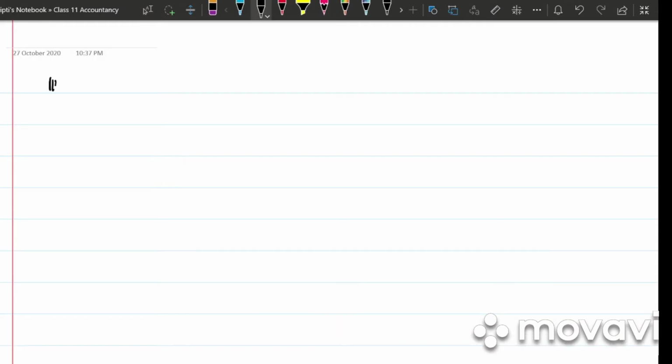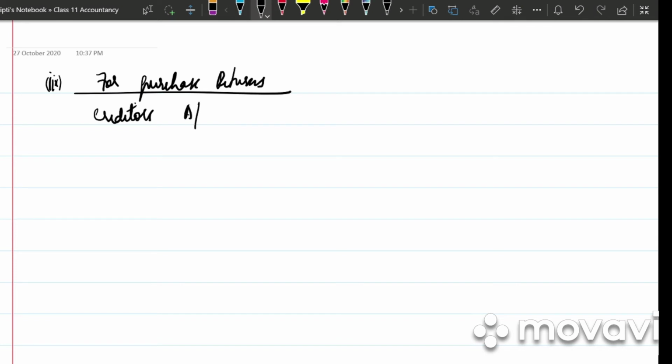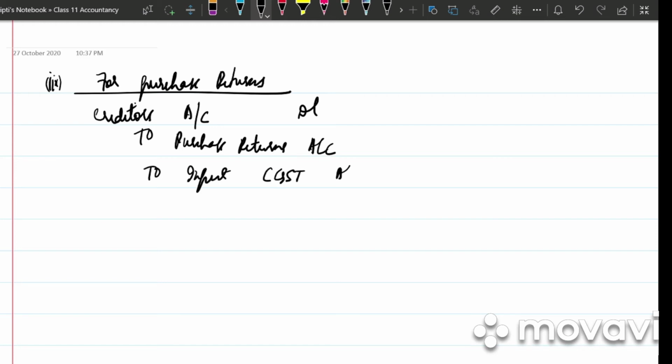After that, write down the third one, for purchase returns. Creditors account debited to purchase returns account, to input CGST account, to input SGST account. Write the narration, purchase returns.